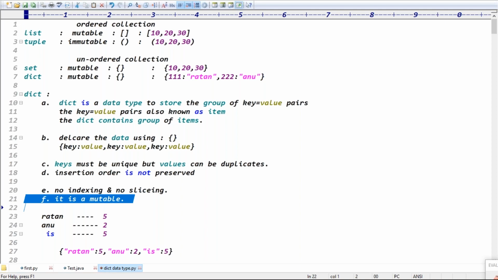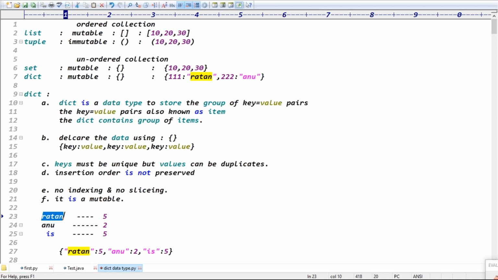Guys, when do we generally go for the dictionary data type? Where we have a group of key value pairs. See here, I want to calculate the number of words, like Ratan occurred how many times, Anu occurred how many times, and so on. I want to check the number of occurrences of a particular word. In that case, the word should be unique, right? Because the words are unique or not.